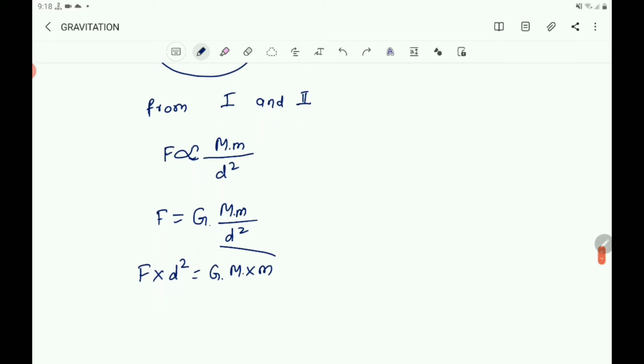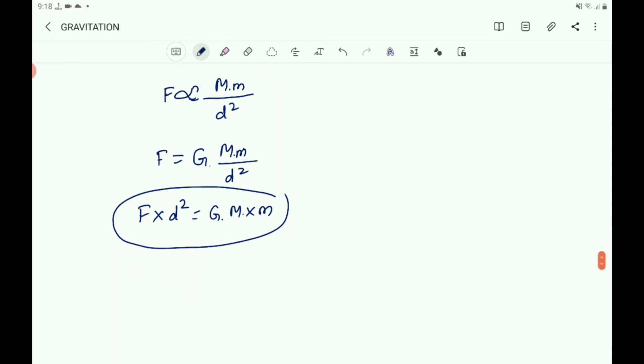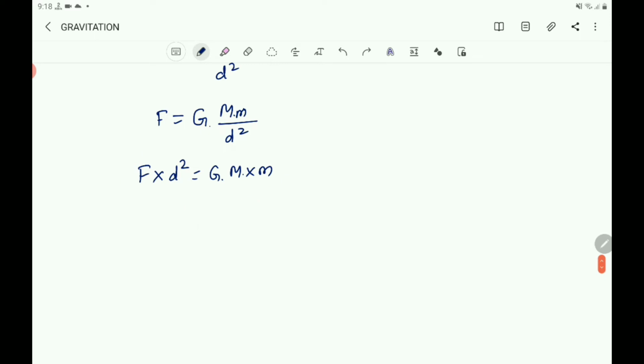By multiplying crosswise, we will get F into d square equals G into M into m. Interchanging LHS and RHS, G into M into m equals F into d square.